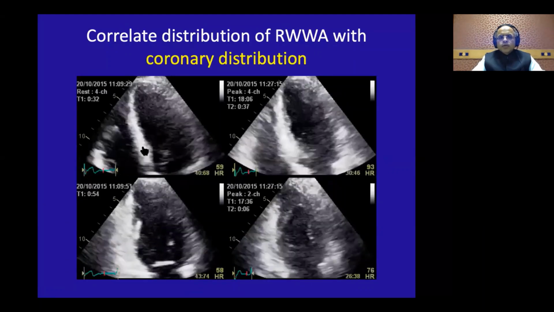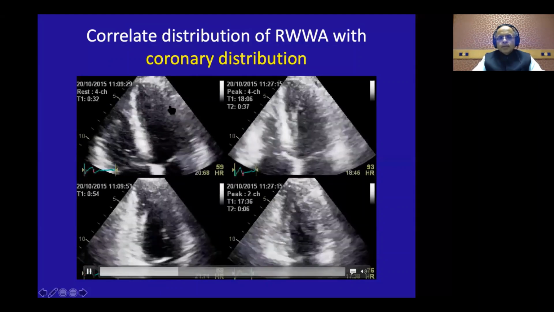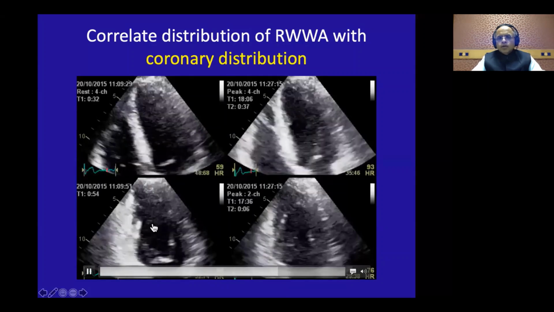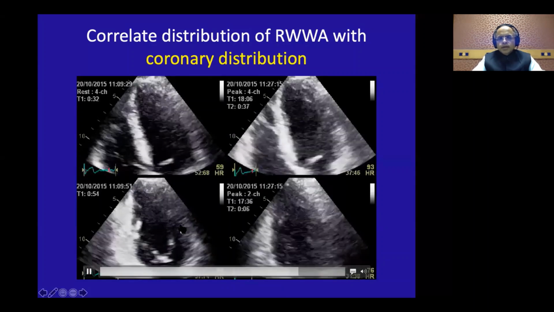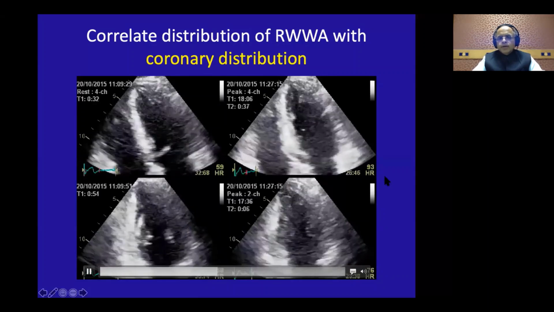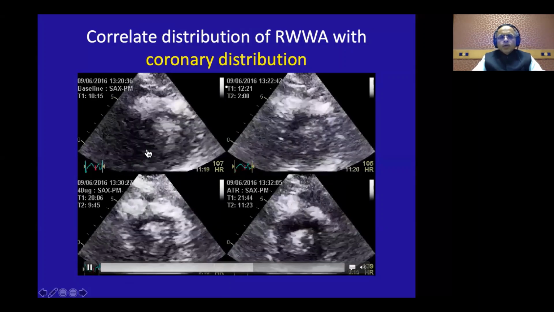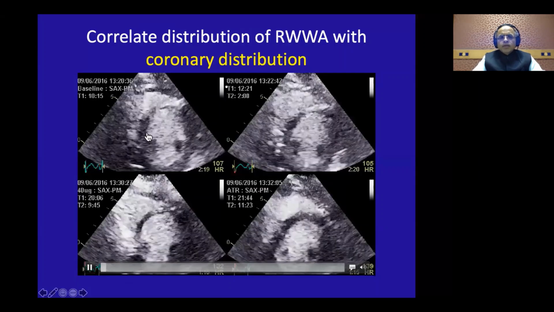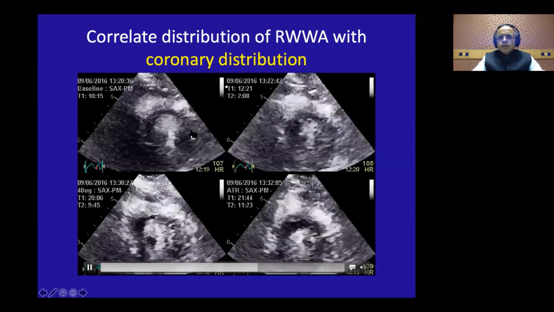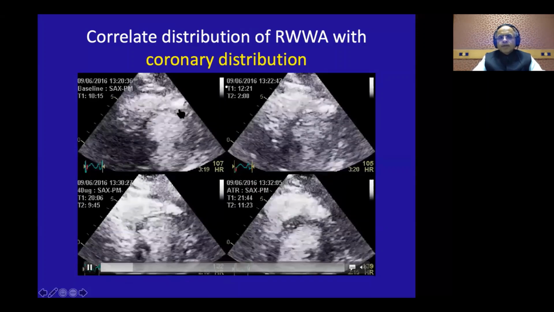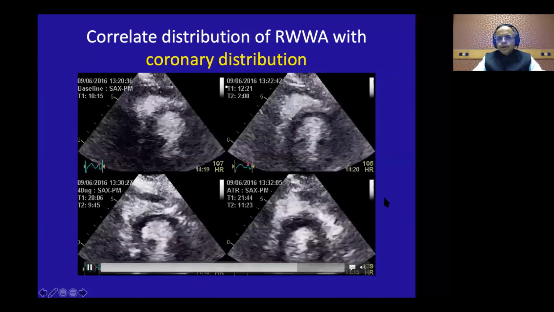Here we know this is the PDA territory, this is the LAD territory, and this is the circumflex obtuse marginal territory. For the two chamber here, this is your PDA territory, again the LAD territory, again the anterior wall, the diagonals of the anterior wall. Then in the short axis, the same way, you will look at the inferior wall and the inferior septum, which is the RCA territory, and the posterior and lateral wall can be circumflex territory, the anterior wall is your diagonal territory, the anterior septum your LAD territory.